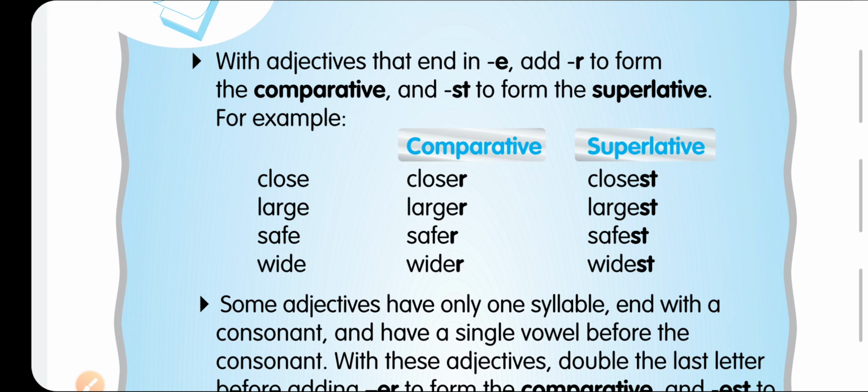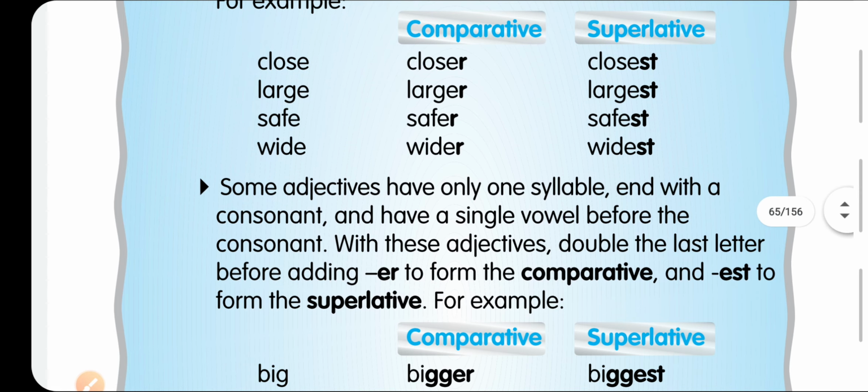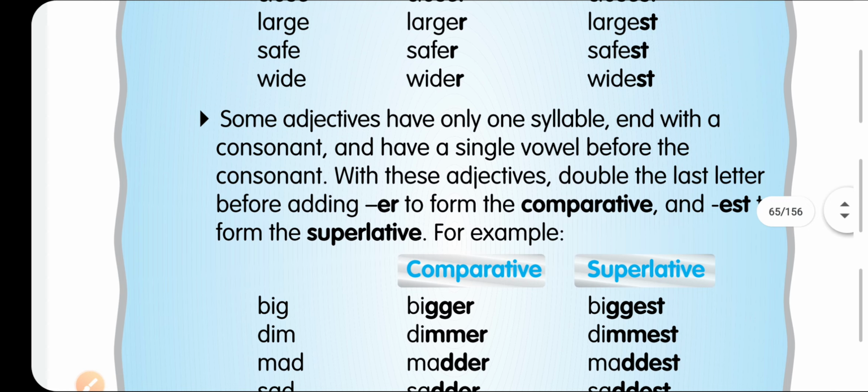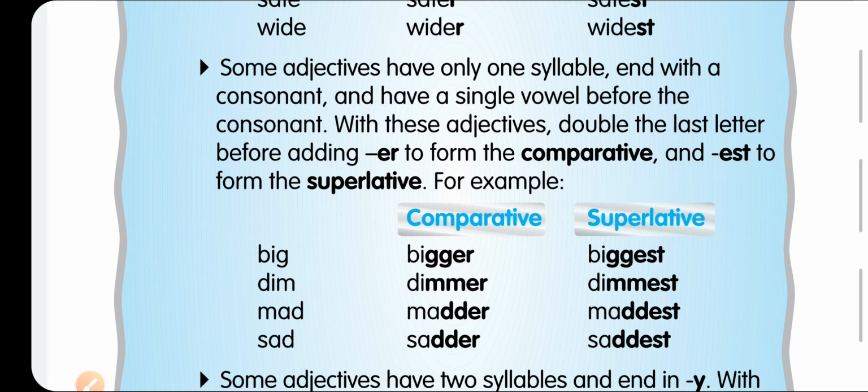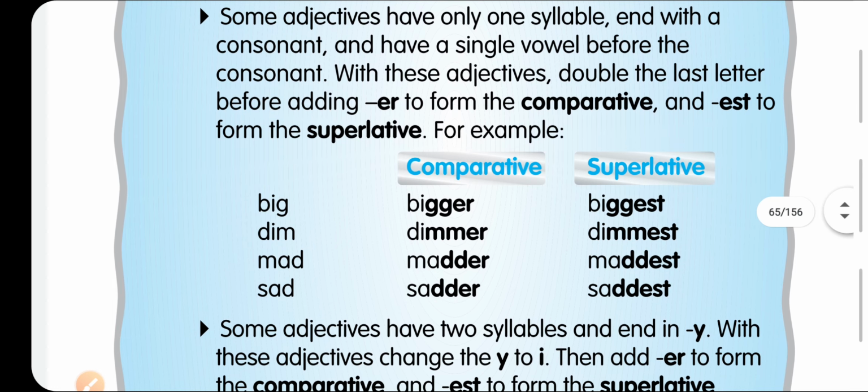Sometimes it is used in a different format. How? Let me make it clear. Some adjectives have only one syllable and end with a consonant. In that case, what will we do? We will double the last letter. For example, big. The G is preceded by a vowel I. We will write bigger, with a double g, because we have to double the final letter. Dim, dimmer, dimmest, mad, madder, maddest, sad, sadder, saddest.